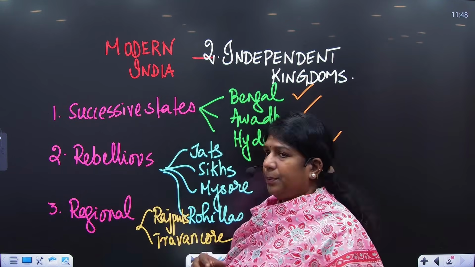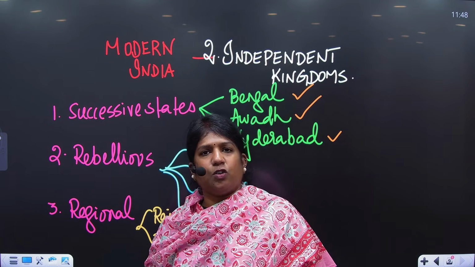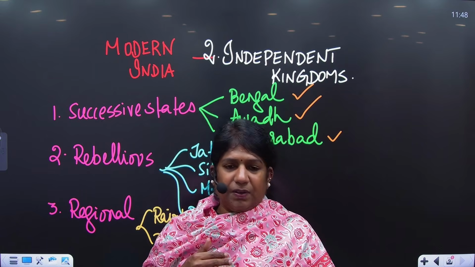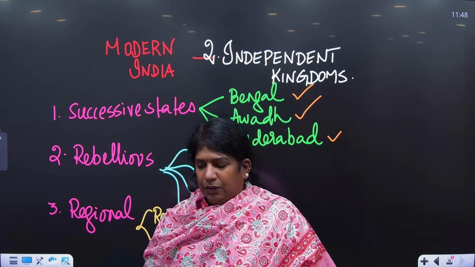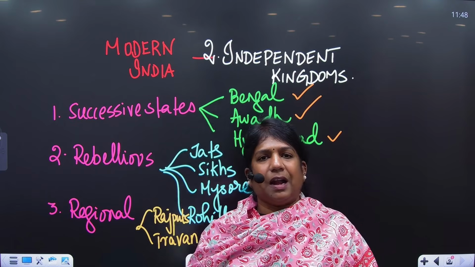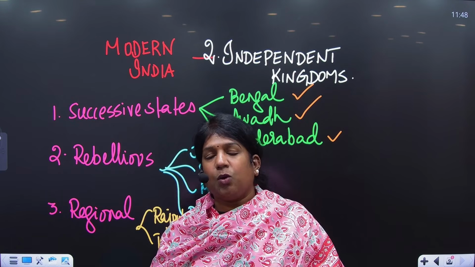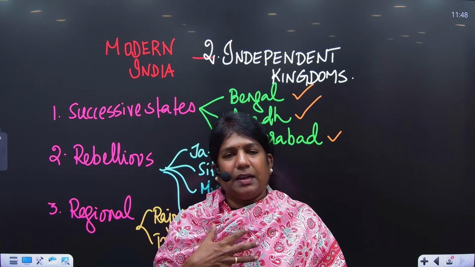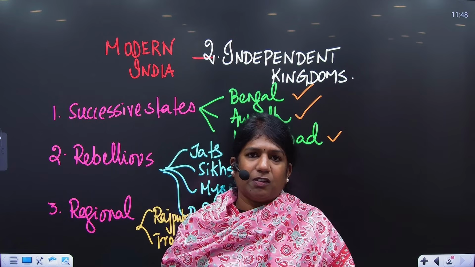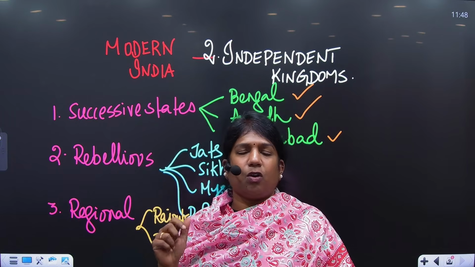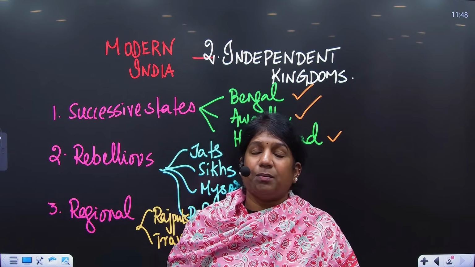Now coming on to the rebellious states, the first we have is the Jats. The Jats were an agricultural group, peasants of Mathura. We see the emergence of Jats during the time of Ghazni. In 1661, a Jat leader called Gokla fought with Aurangzeb, and in the Battle of Tilpat, Gokla was killed. Since their leader was killed, all the Jats assembled together and wanted to fight the Mughals. Two Jat leaders emerged, Churaman and Badan Singh, who established an independent kingdom for Jats at Bharatpur.